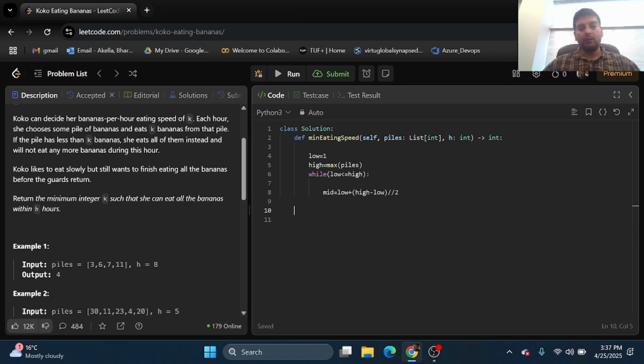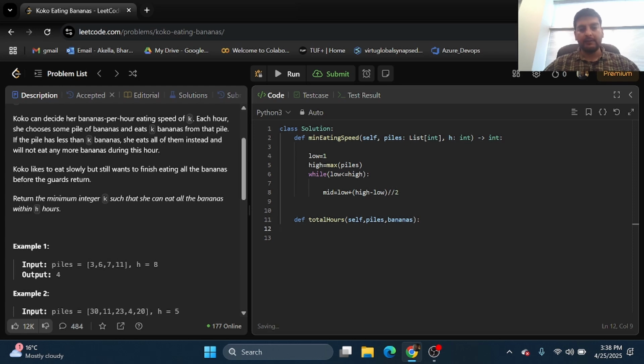And then I will go ahead and create another method which will give me the hours taken if it eats a particular number of bananas. So I'll call this def total hours self. This will take the array which was given to us, and the number of bananas Koko can eat, which will be the middle value which we are calculating over here.